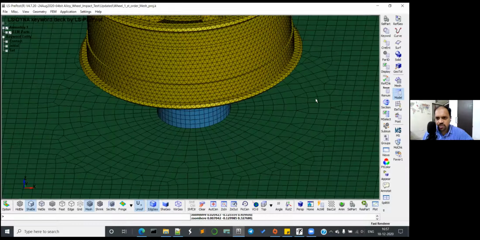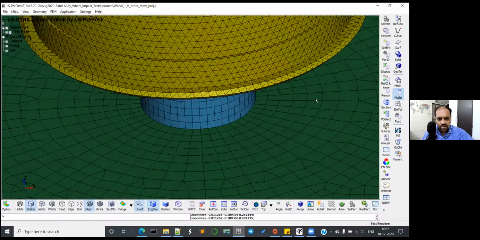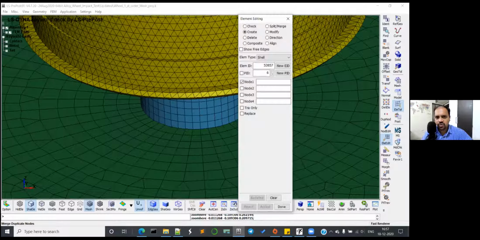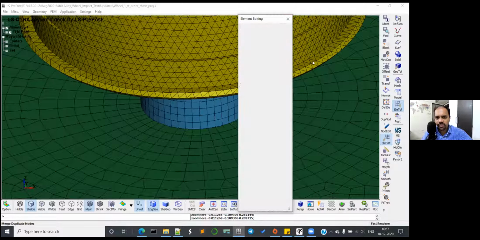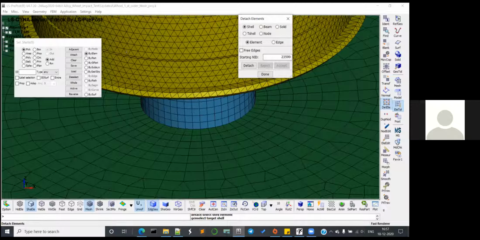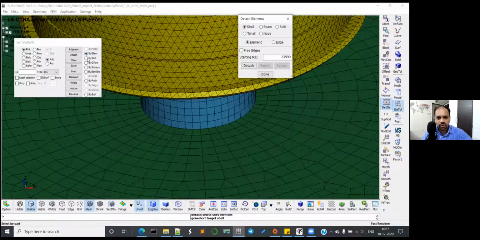Go to element tools. So they are attached right now. So you have to detach them, right? And there you have a detach element. No. Wait. There is a detach element just above duplicate node. Yes. So that's a detach element. Okay. Fine. And you can detach solid and shell. So you can detach shell elements.